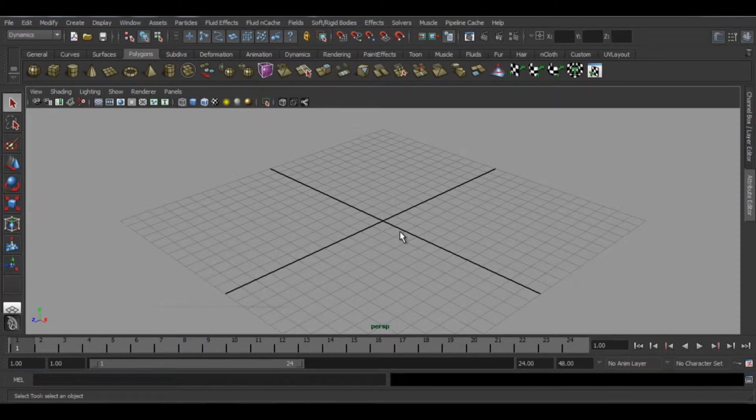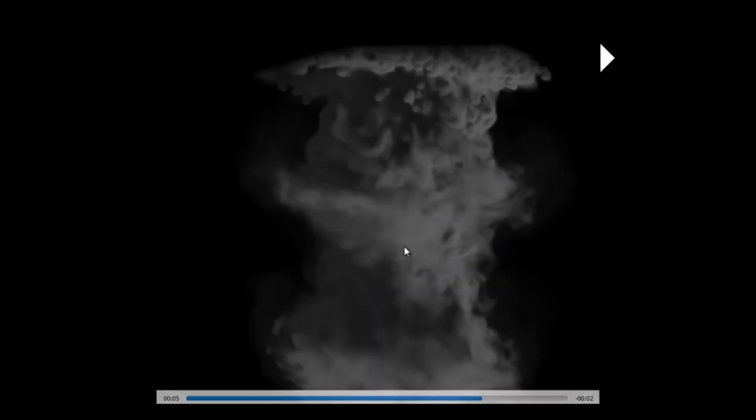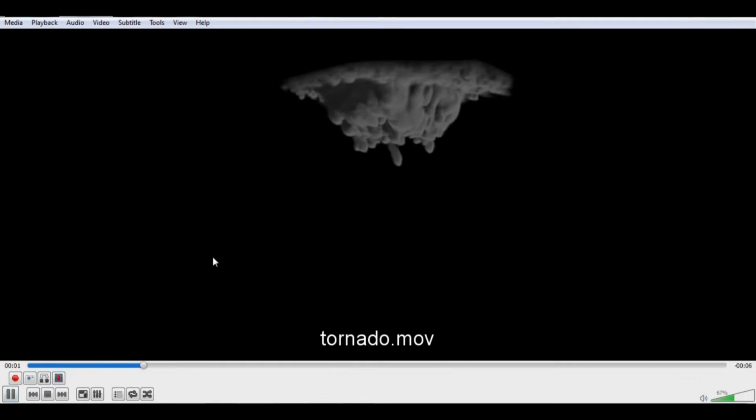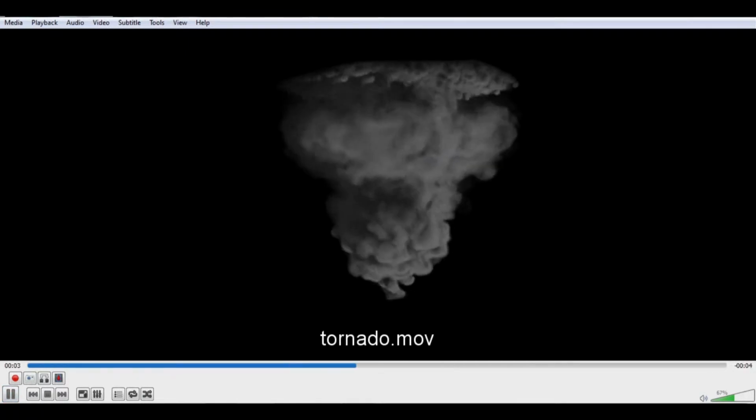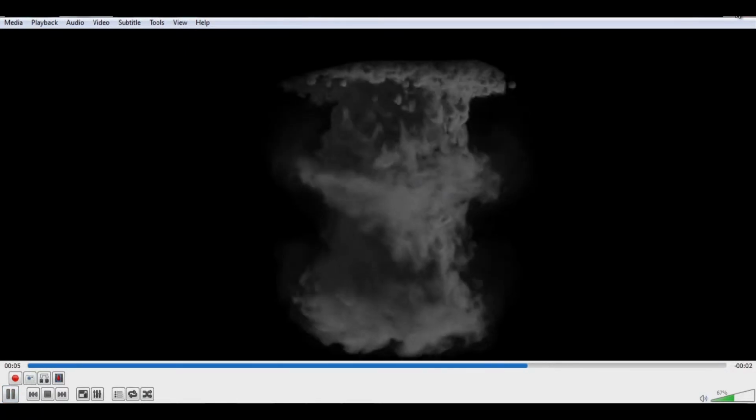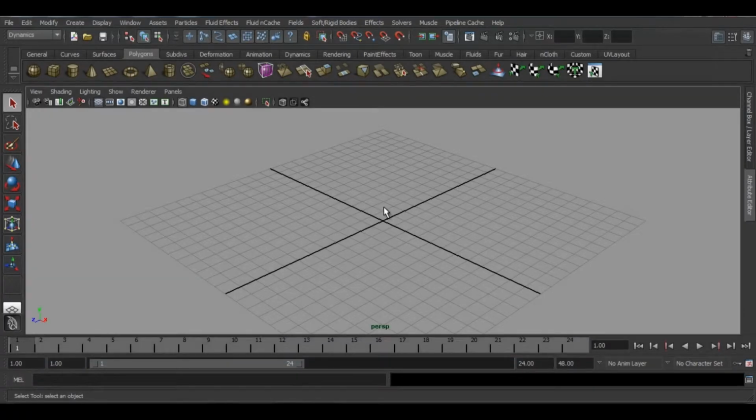Hello friends, today we are going to create a tornado using nParticles and Maya fluids. So our output is going to be something like this. You can see. So let's start now.